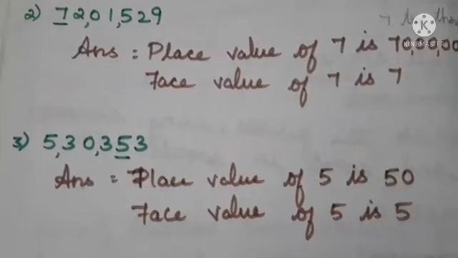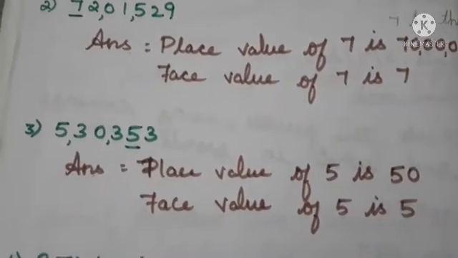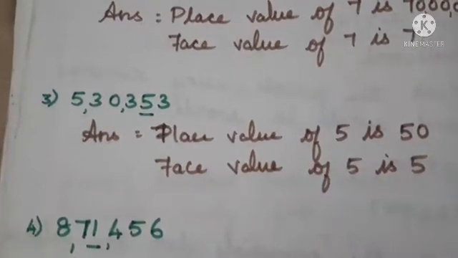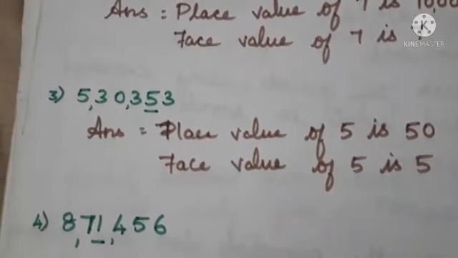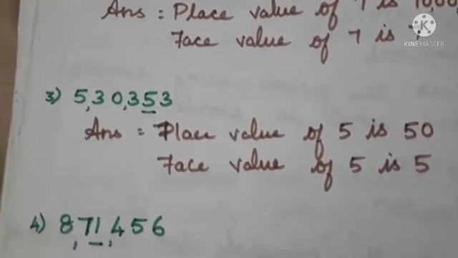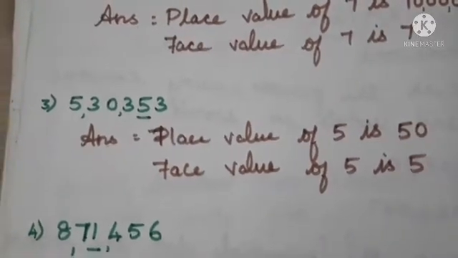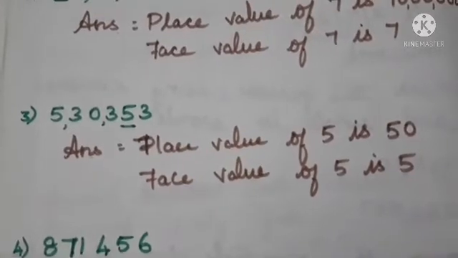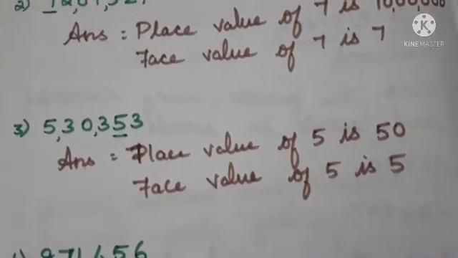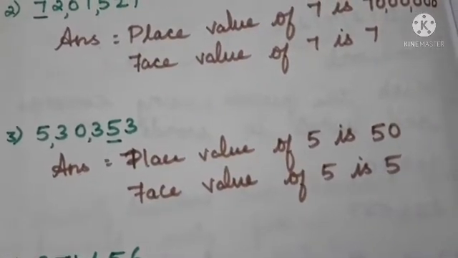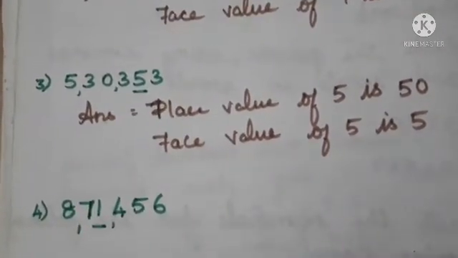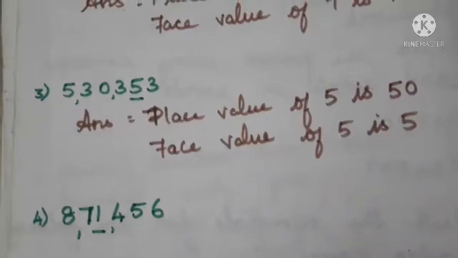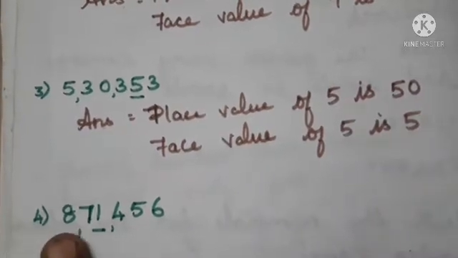Okay, this is our answer for the third question. Next we can move on to the next problem. So here we have 871456. Our digits are 871456. How can we read this number? Yes, we can read it using ones, tens, hundreds, thousands, ten thousands. So 8 lakh 71,456.